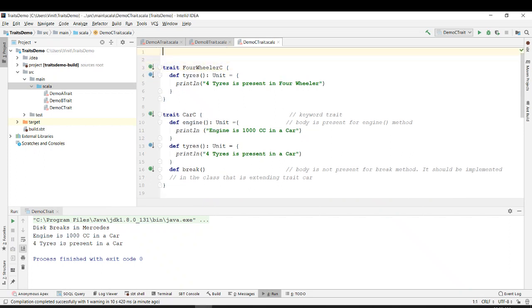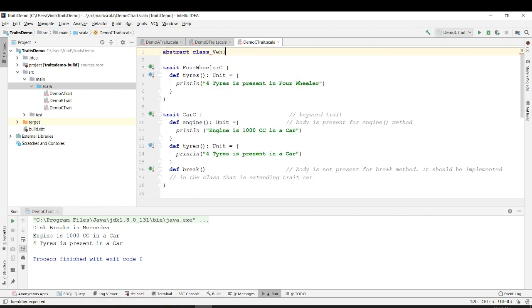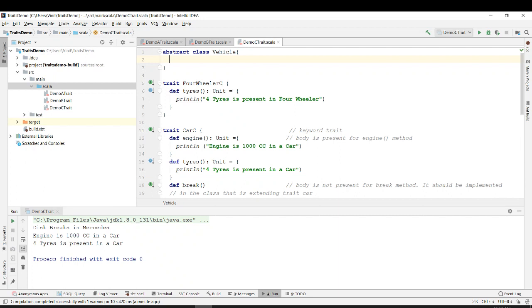We are just adding a few more things. Abstract class, and I give the abstract class the name vehicle. And in abstract class, I need to define some functions.